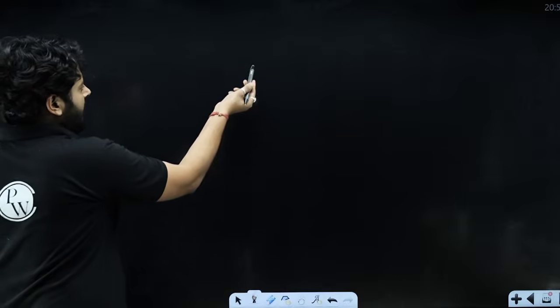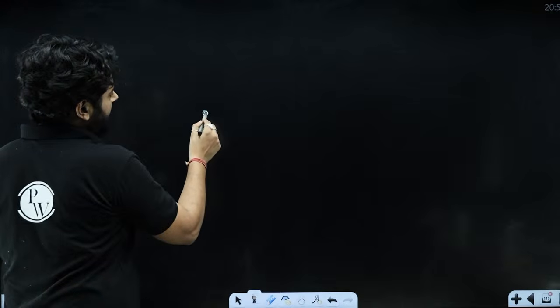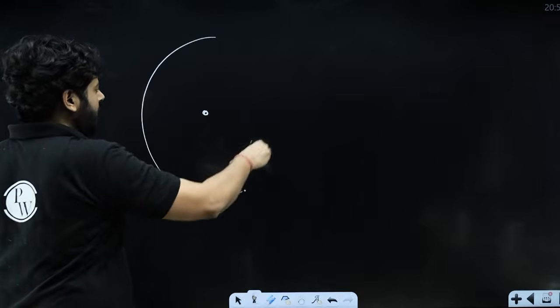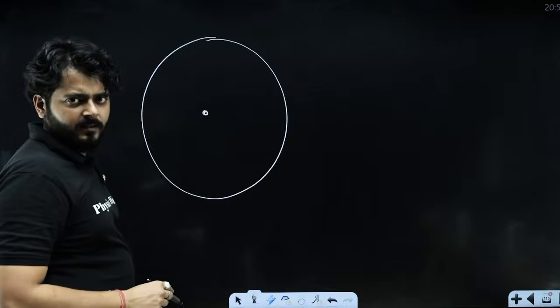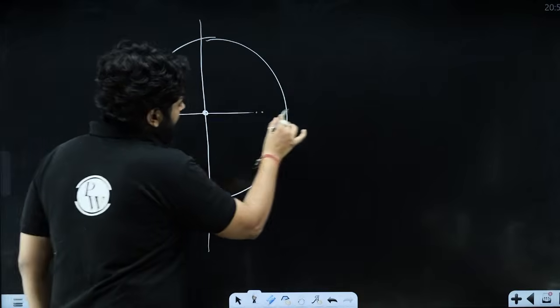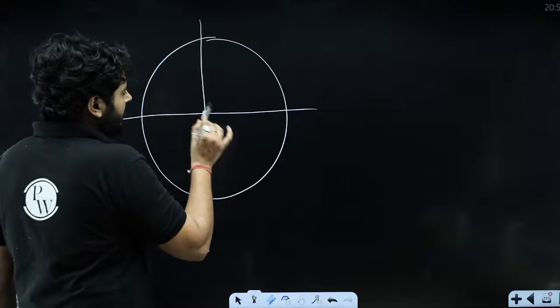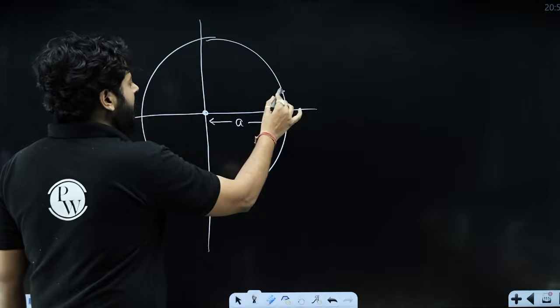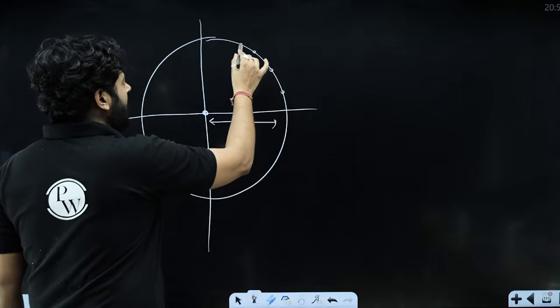right? For example, if a particle is performing circular motion about a center, and the center is taken as origin, then at every single moment the value of x and y is changing.